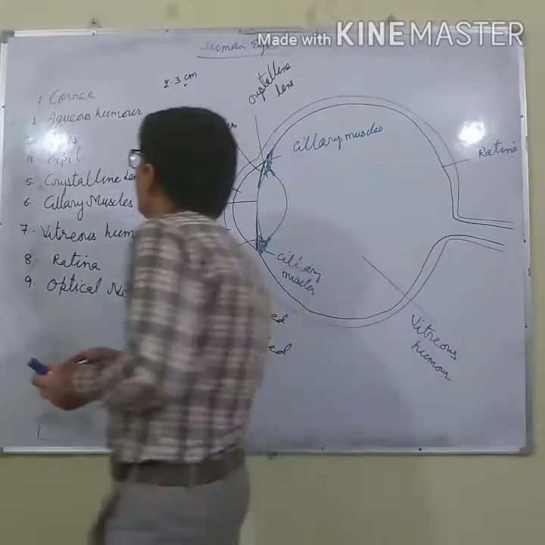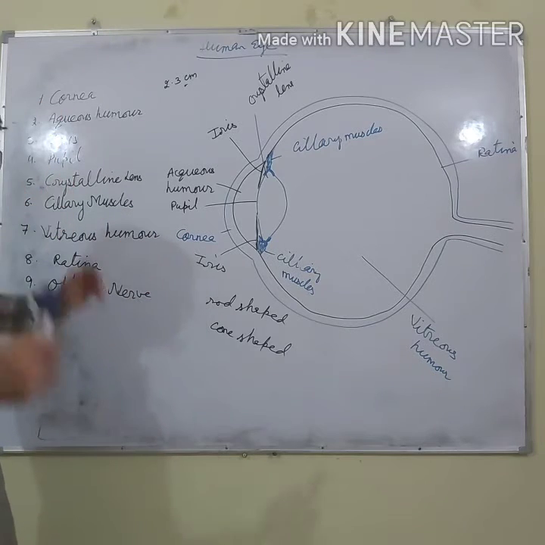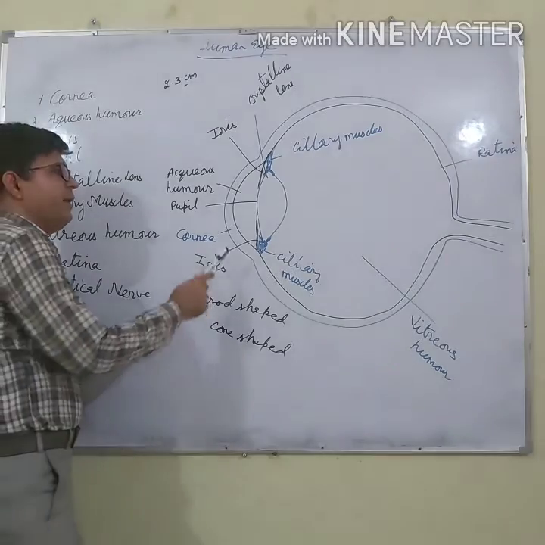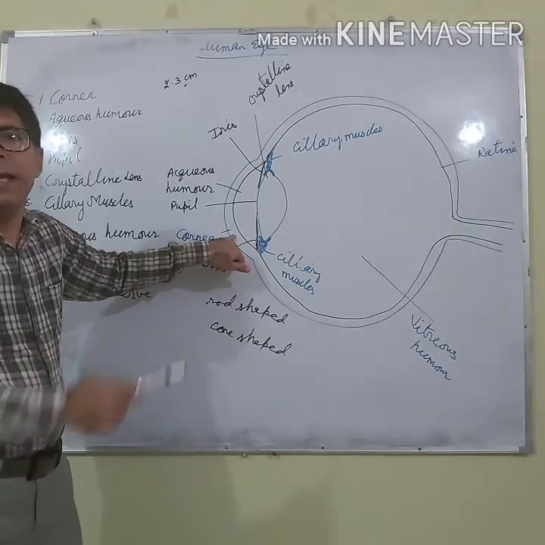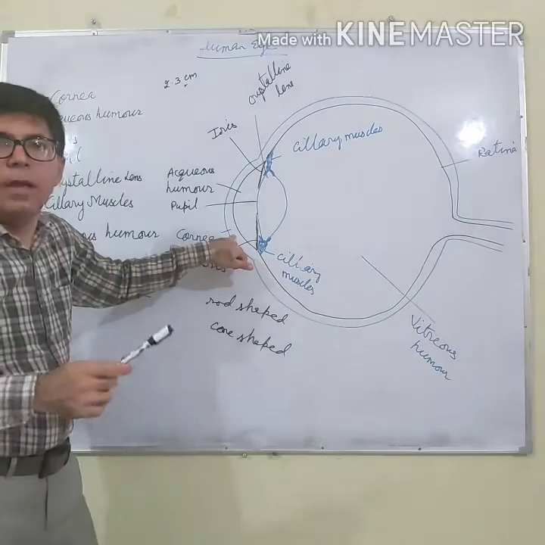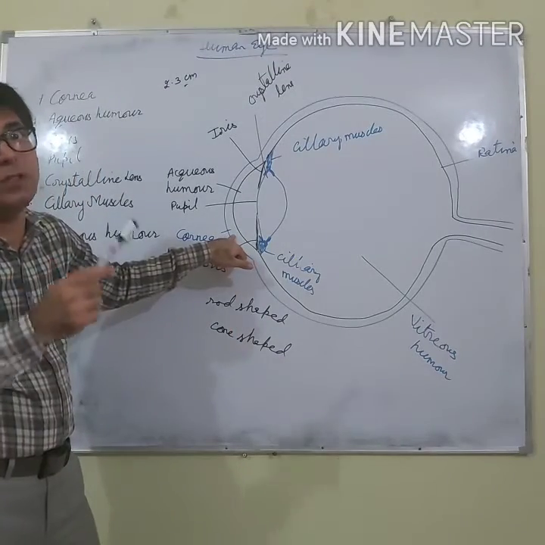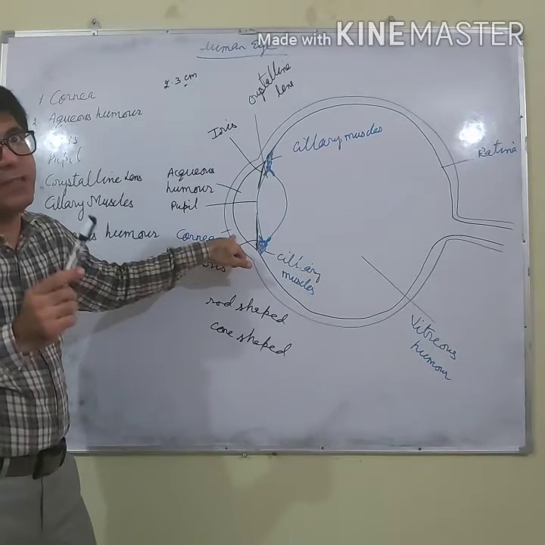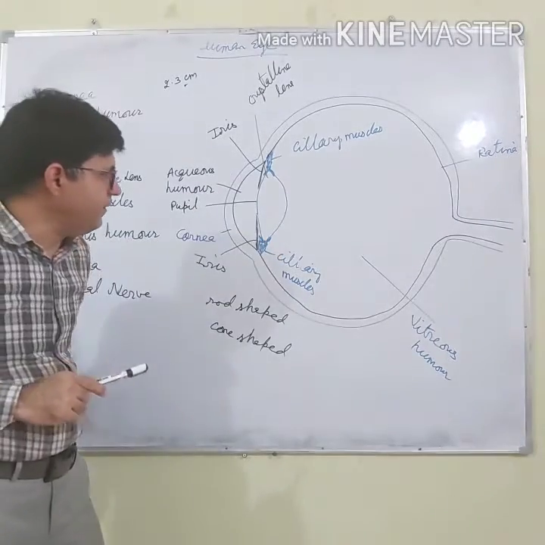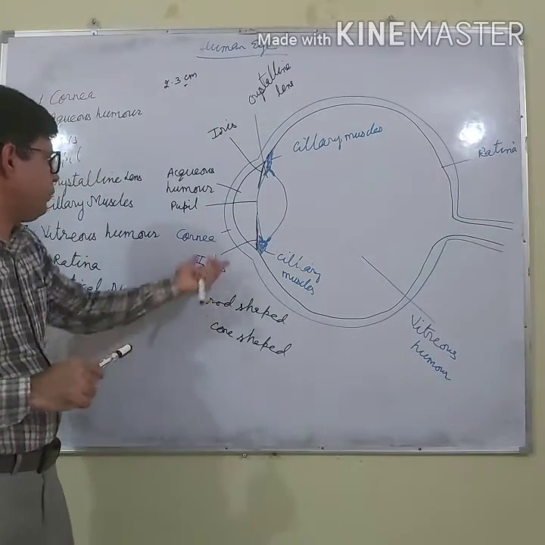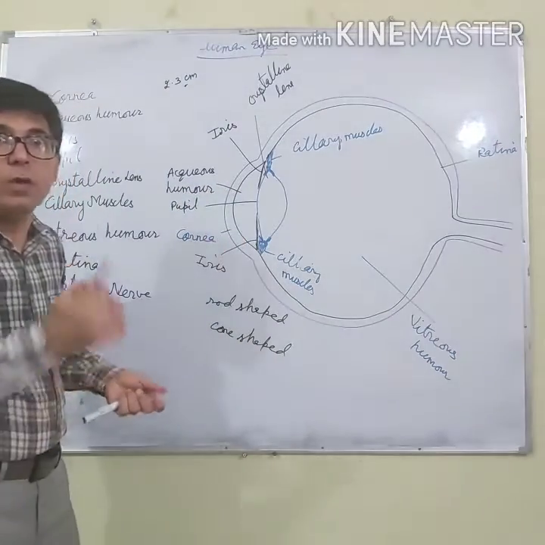So I am repeating again, let me summarize this. Cornea: it is transparent but white in color. It is the outermost part of the eye. This is important: it is the part of the eye through which maximum refraction of light takes place. This question comes: the part of the eye through which maximum refraction takes place. They will give you the options cornea, crystalline lens, aqueous humor, retina. The correct answer is cornea.